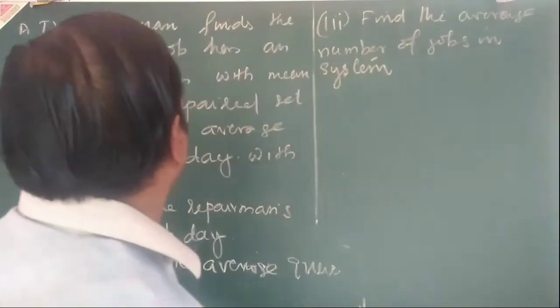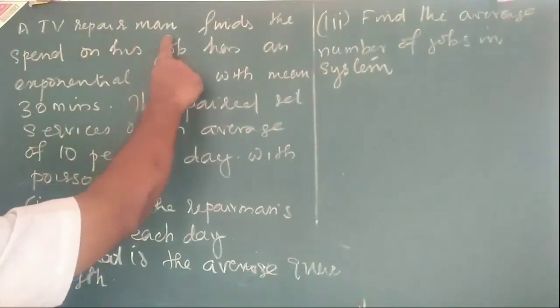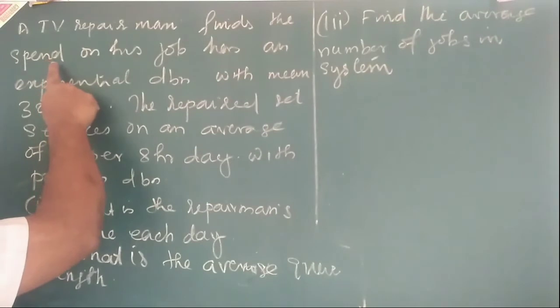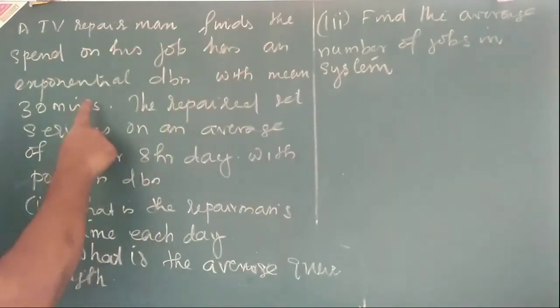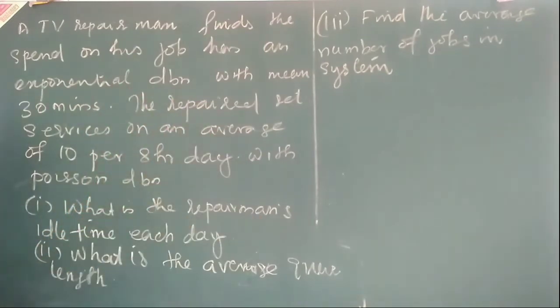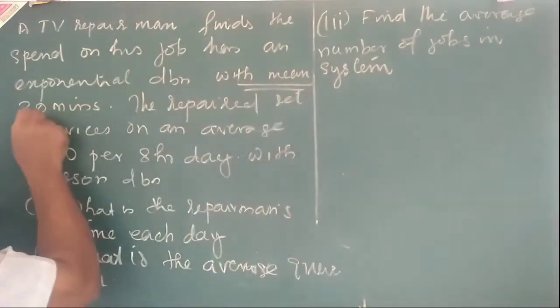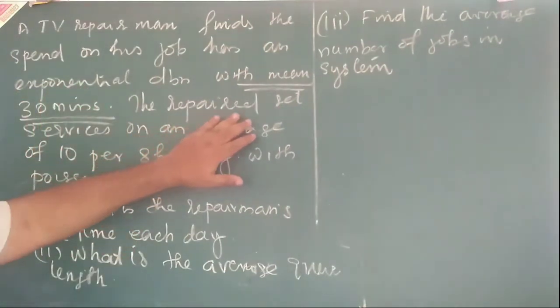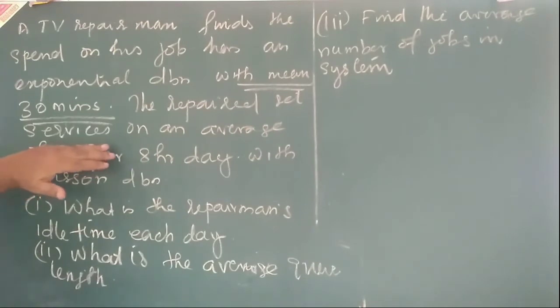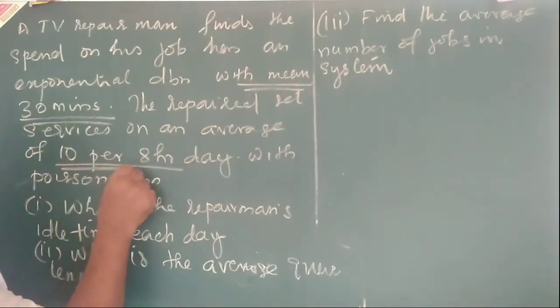One is, a TV repairman finds the time spent on his job as an average, as an exponential distribution with mean 30 minutes. The repaired set services on an average 10 per 8-hour day.